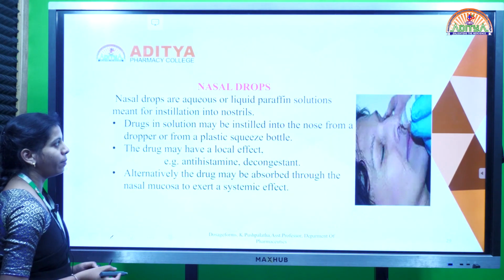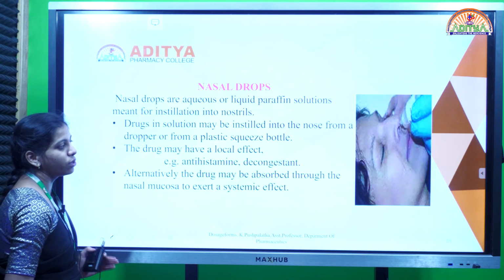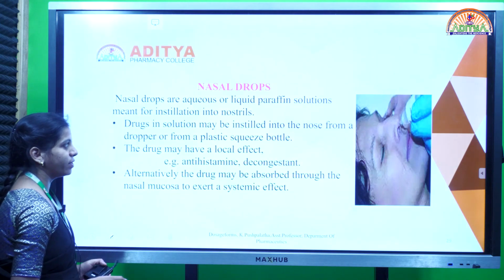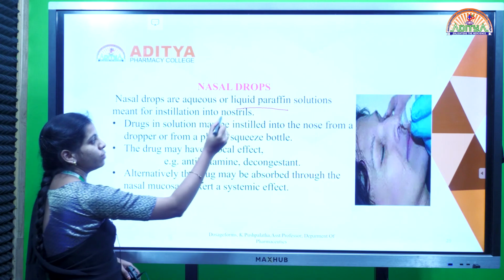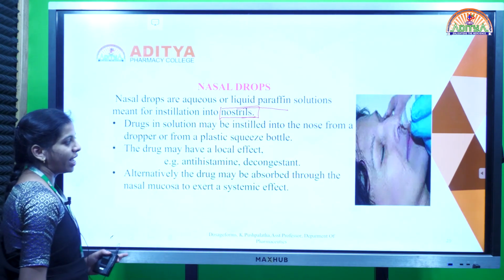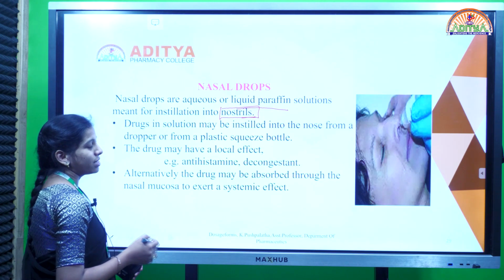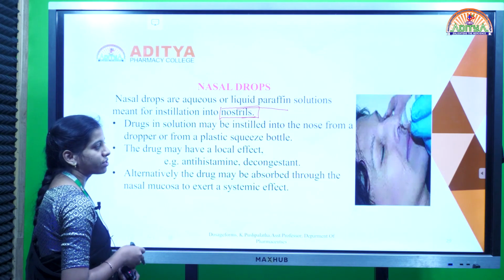Next one is nasal drops, same as eardrops, but they are instilled into the nose or nostrils, and then it is known as nasal drops. These are aqueous or liquid paraffin solutions of drugs which are instilled into the nostrils to treat decongestion. If any person feels blockage of the airway or any mild infection in the nostrils, they can use these nasal drops to relieve the decongestion in the nostrils.